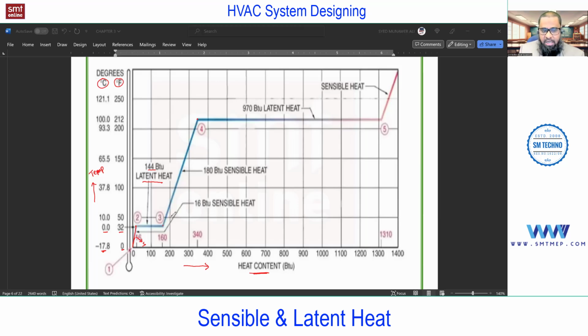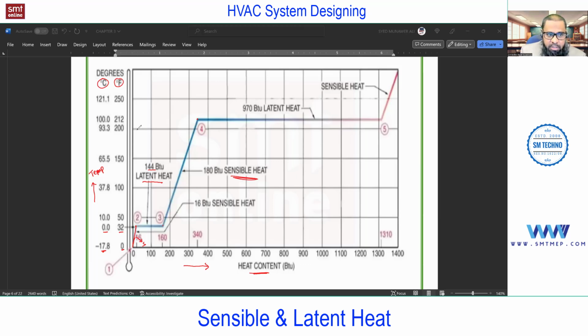And you can notice this inclined line. An inclined line means an increase in temperature as well as in heat. In the case of latent heat, the temperature will not increase, but in the case of sensible heat, the temperature increases when adding heat. So here the inclined line represents sensible heat. And how many BTUs are required? 180 BTUs are required to heat that water up to the boiling point.